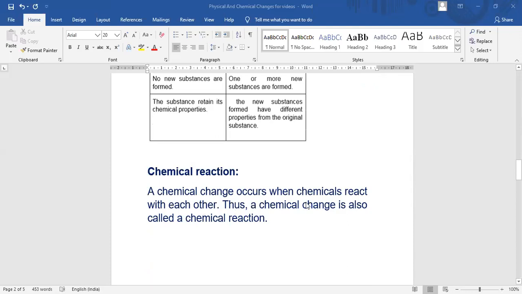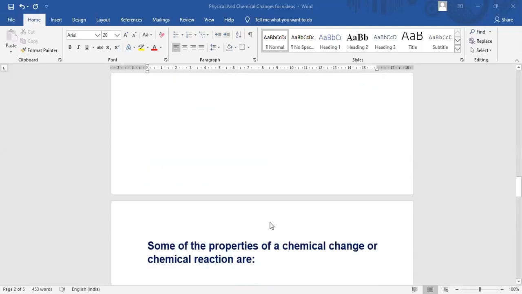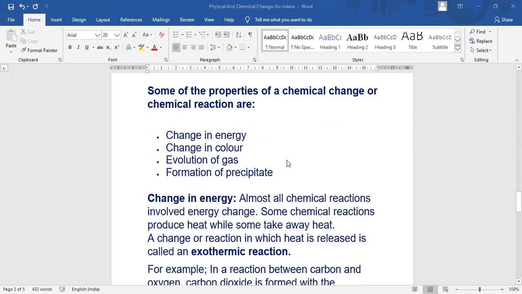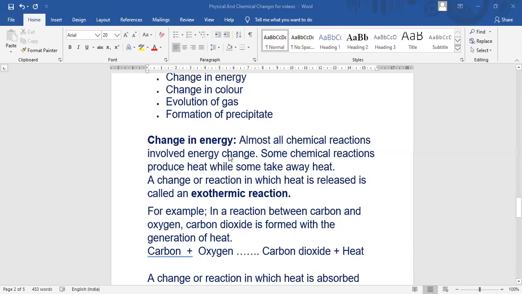Now we can talk about the chemical reaction. A chemical change occurs when chemicals react with each other. Thus, a chemical change is also called a chemical reaction. Some of the properties of a chemical change or chemical reaction are change in energy, change in color, evolution of gas, and formation of precipitate. So, we will take them one by one. First, we are going to take the change in energy.